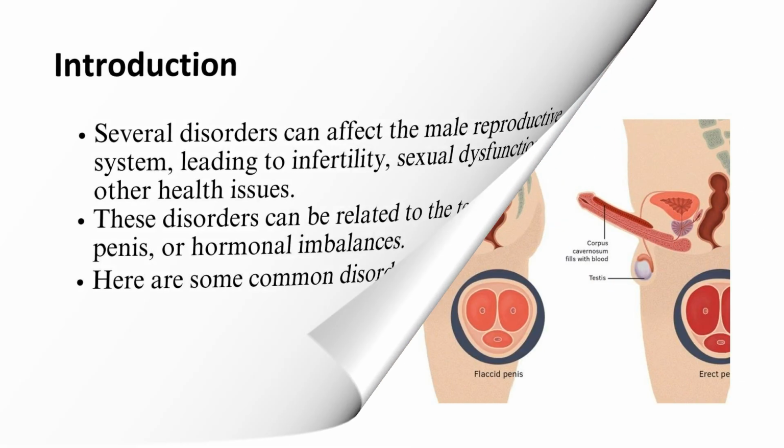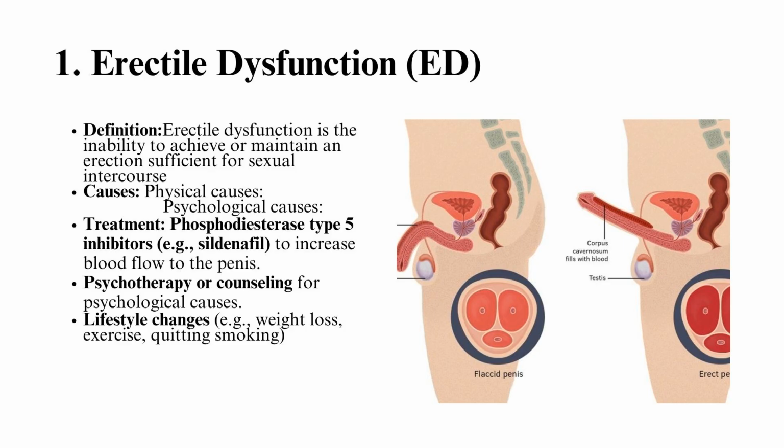1. Erectile dysfunction, ED. Definition: erectile dysfunction is the inability to achieve or maintain an erection sufficient for sexual intercourse. It is a common condition that can occur at any age but is more prevalent in older men. Causes: physical causes, cardiovascular disease, diabetes, high blood pressure, obesity, hormonal imbalances, e.g., low testosterone, neurological disorders, and side effects of medications. Psychological causes: stress, anxiety, depression, or relationship issues.